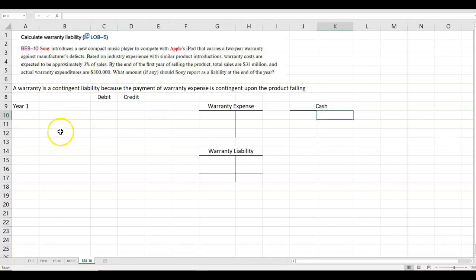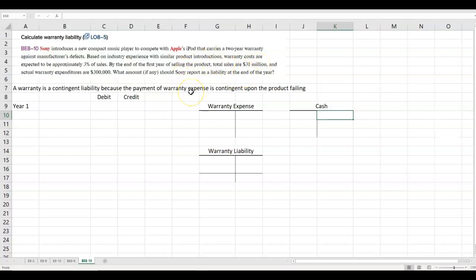But we don't record actual warranty expenditures as an expense.